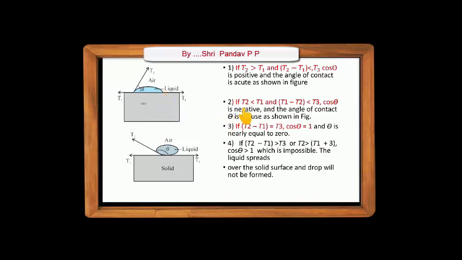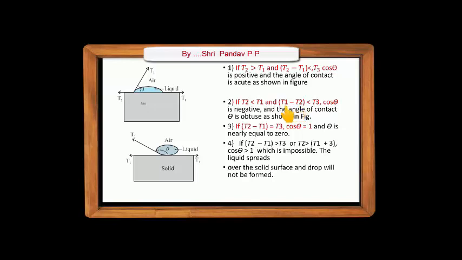Now in the second case, if T2 is less than T1, that means T1 - T2 is less than T3. In this case, this bracket, T2 - T1, is negative.